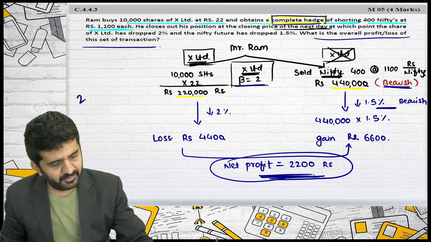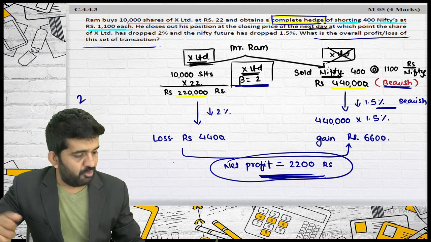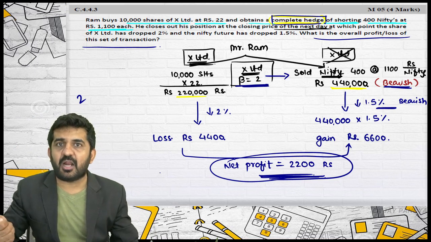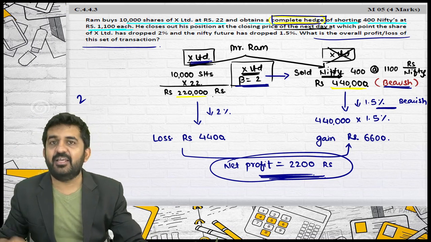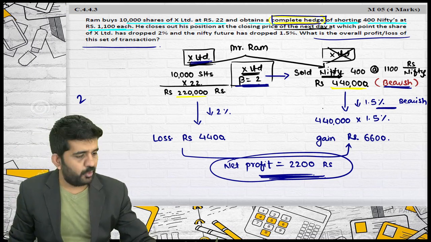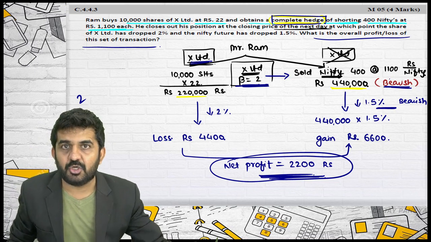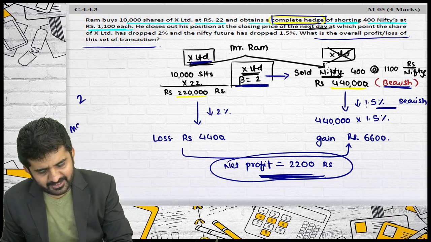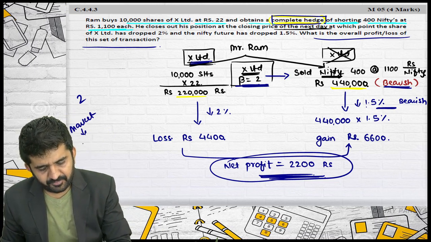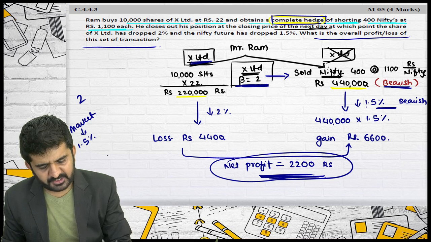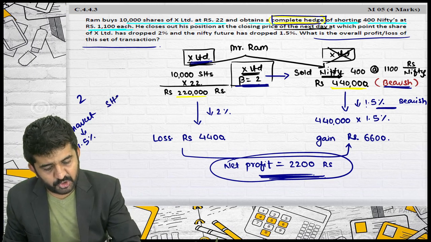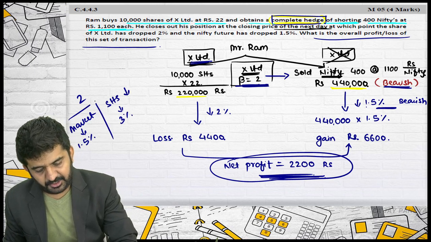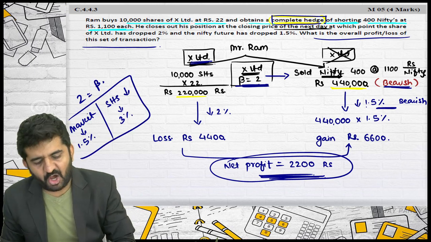What is the beta? 2 was not directly given, but we found it out. He took beta of 2 and then did a complete hedge. What does beta 2 mean? If the market decreases by 1.5%, the shares should decrease by 3%. This is what beta of 2 means.